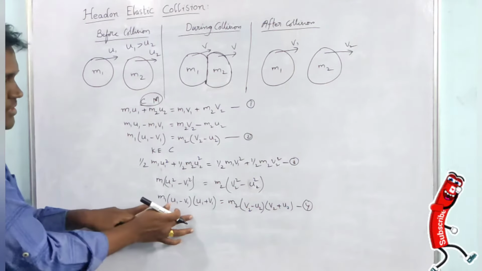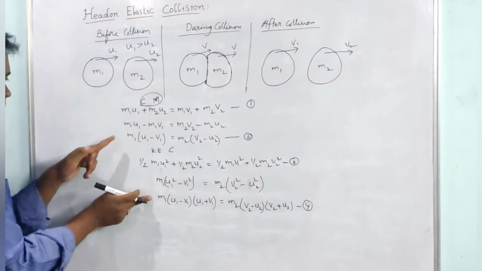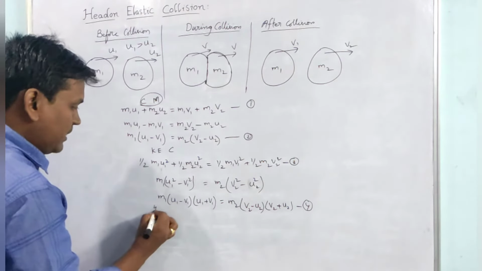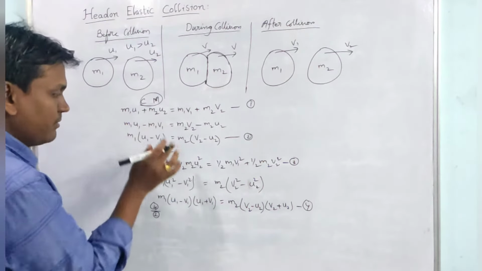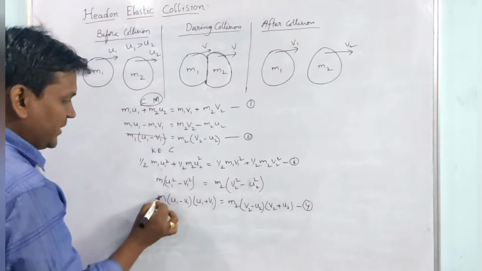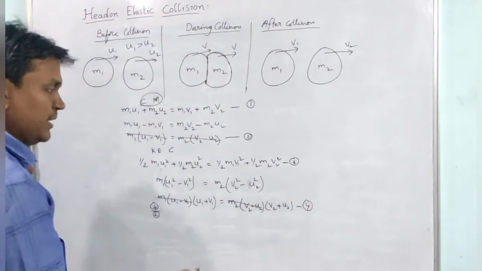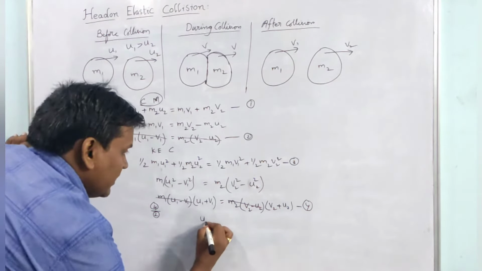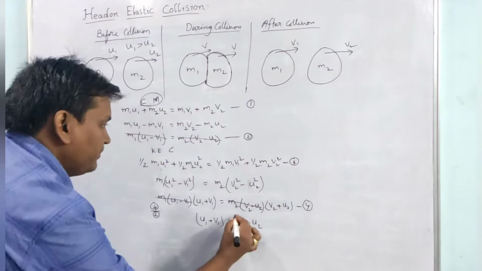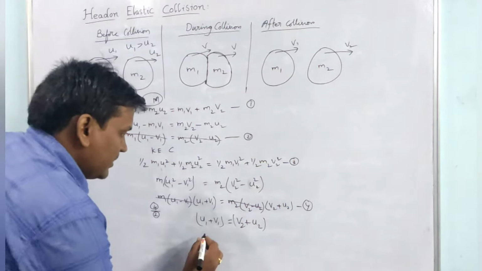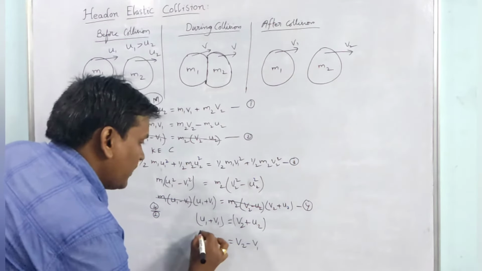If you compare equation 4 with equation 2, and divide equation 4 by equation 2, this term and this term will be the same, and this one and this one will be the same. So the remaining terms are u1 plus v1 is equal to v2 plus u2. If I rearrange this, u1 minus u2 is equal to v2 minus v1.